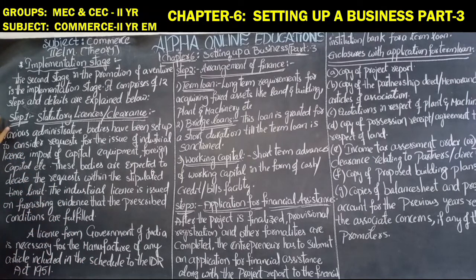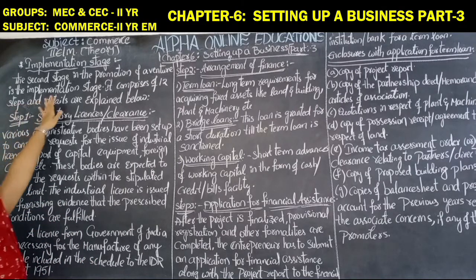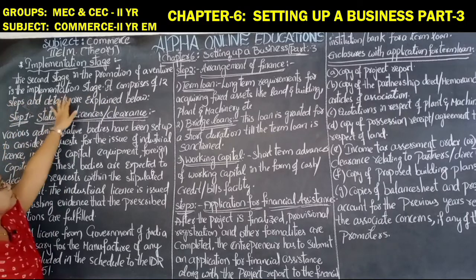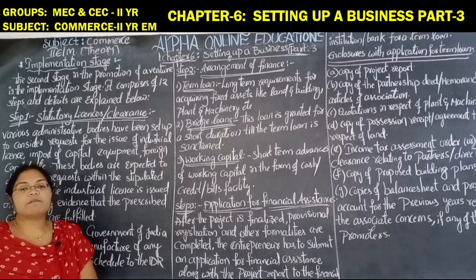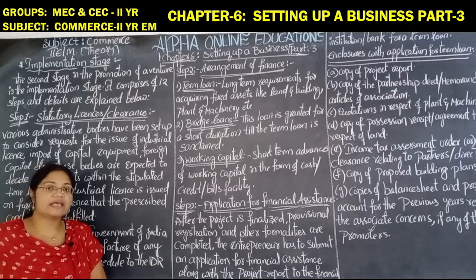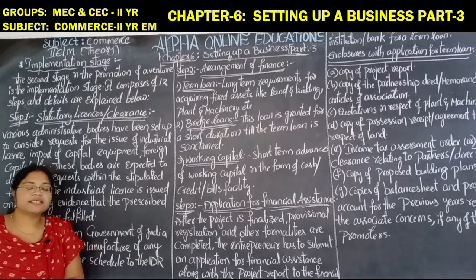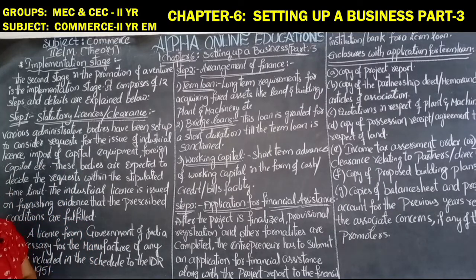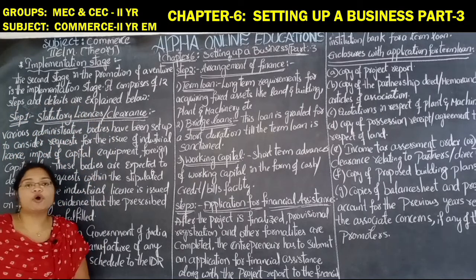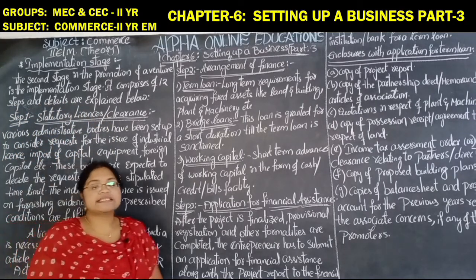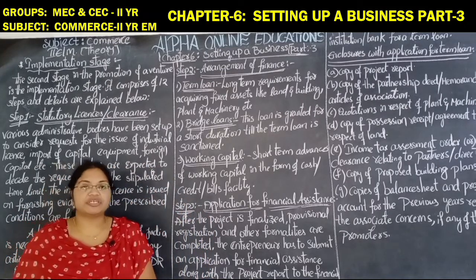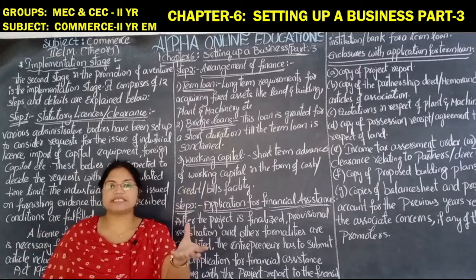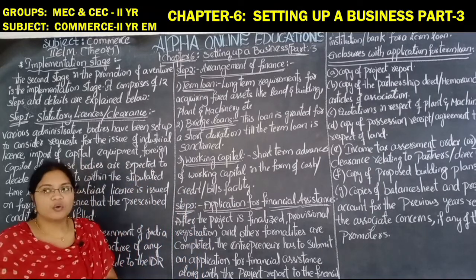Here the second stage in the promotion of a venture is the implementation stage. The second stage for the promotion, meaning the development of a venture or small scale enterprise, is the implementation stage. It comprises 12 steps and details are explained below. In order to implement the venture, we have to cross the 12 steps, then we can implement the venture.